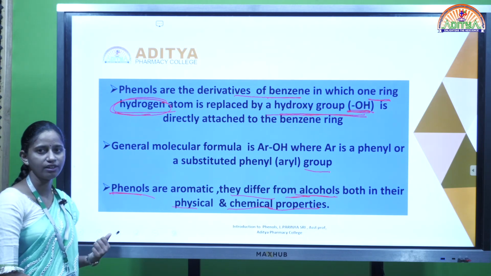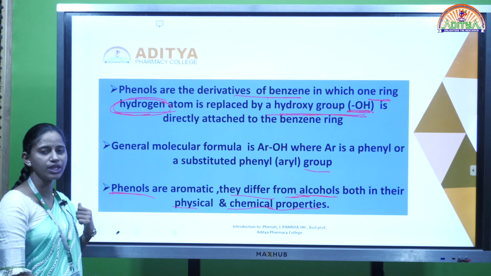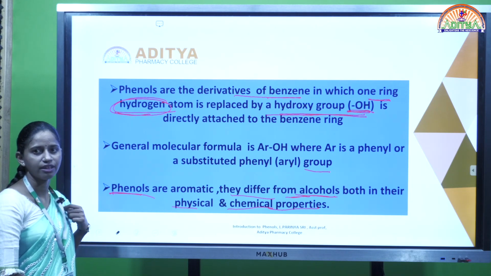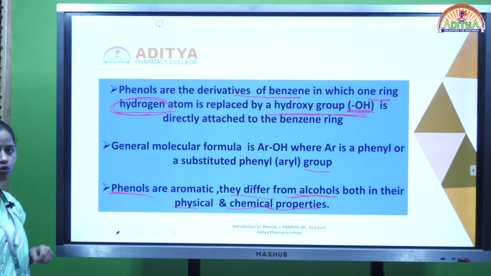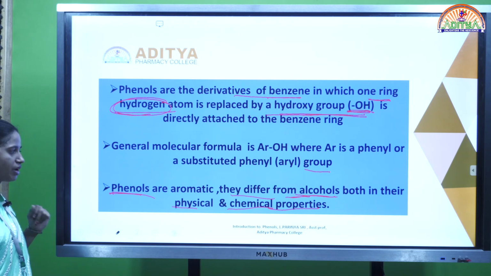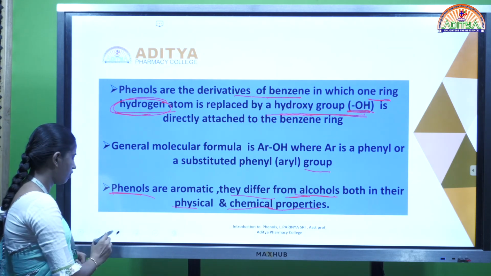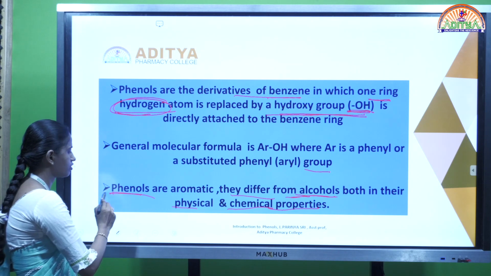The phenols are aromatic, because the phenol contains the alcohol group but it is directly attached to the benzene ring.